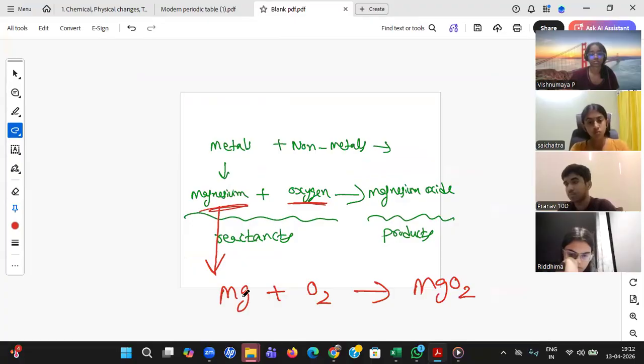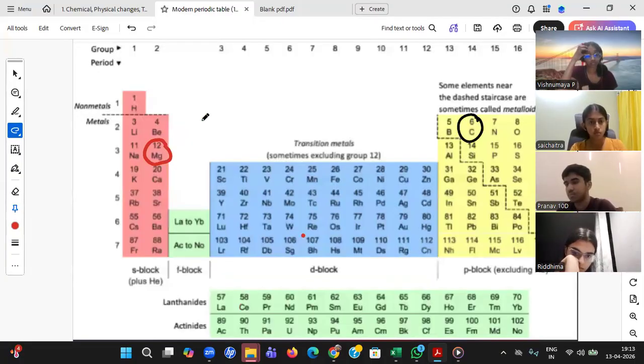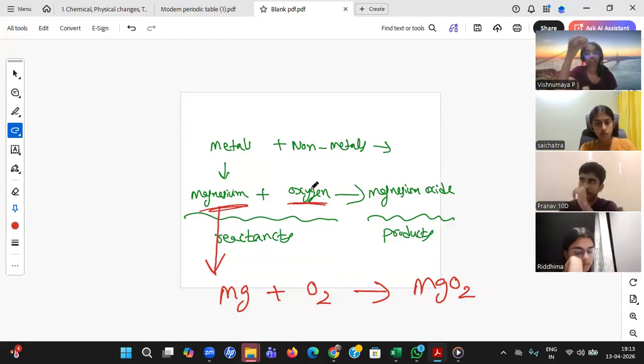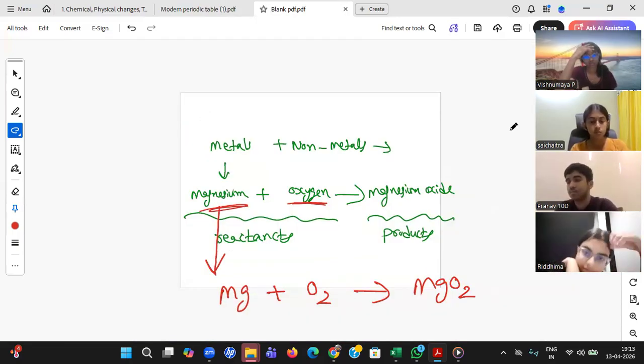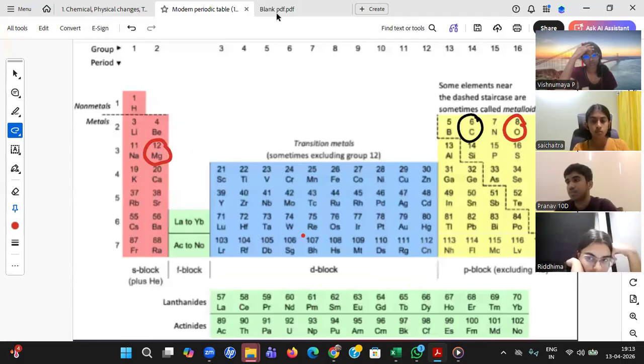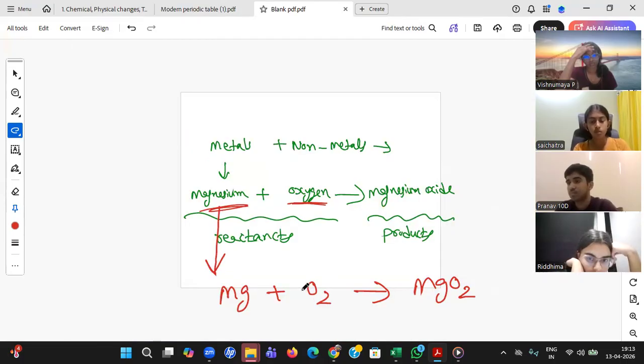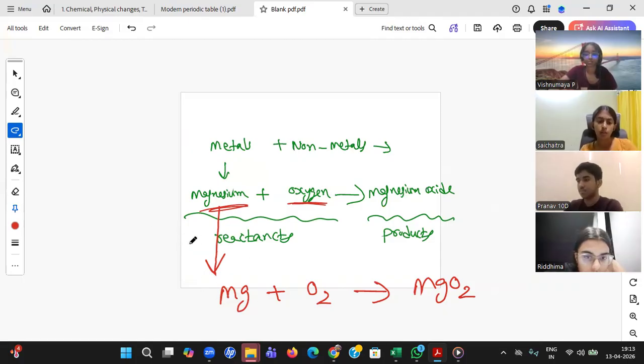Sai Chaitra, when I asked magnesium, you know the periodic table, magnesium is Mg, you took Mg. But when I asked oxygen, oxygen is O, but why did you take O2? Because the valency is 2. Magnesium valency is also 2. Oxygen also valency 2.